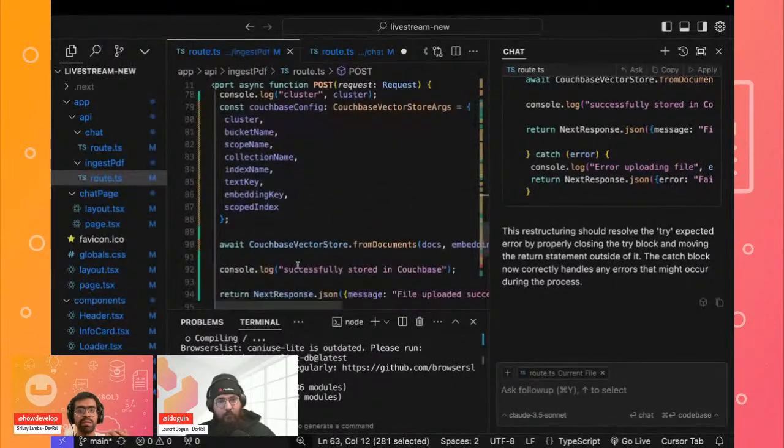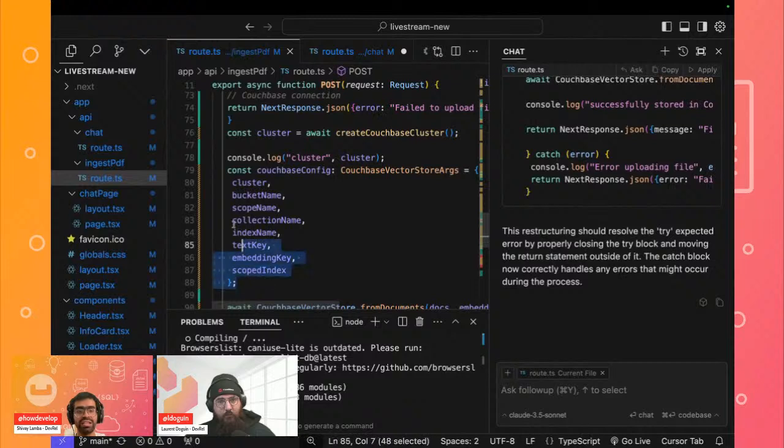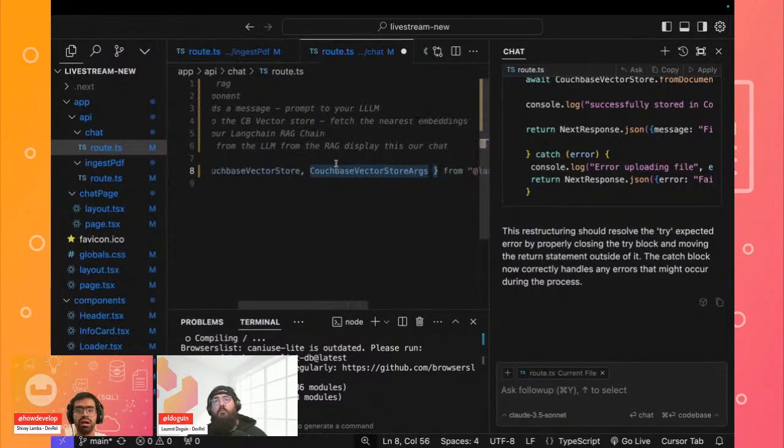The main thing to keep in mind is that whenever you are using the args, you have to define the different configs. You are passing your cluster details, because the vector store args will be used for connecting to your Couchbase cluster, fetching that specific vector embedding index, and defining what type of embedding you're using. All of that will be stored here.